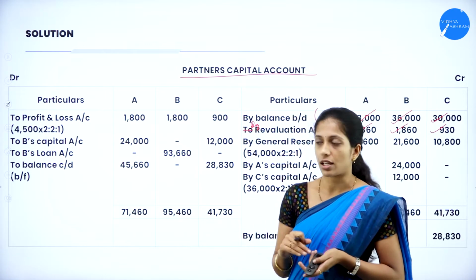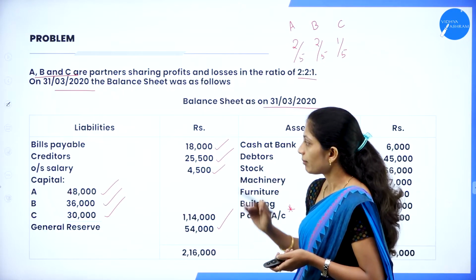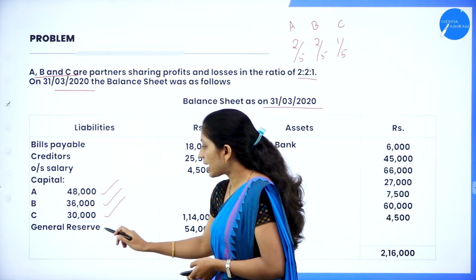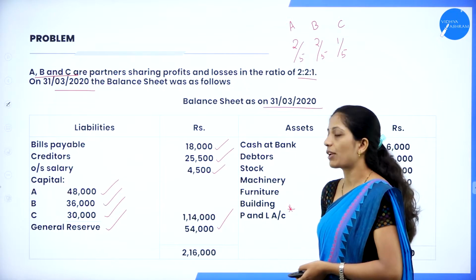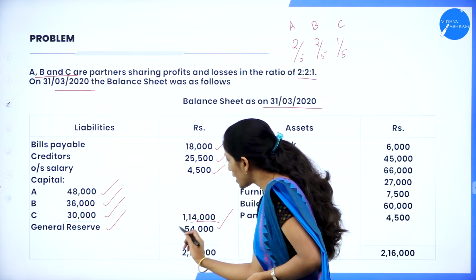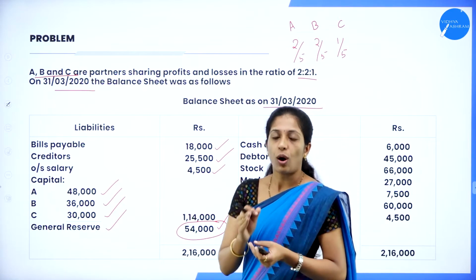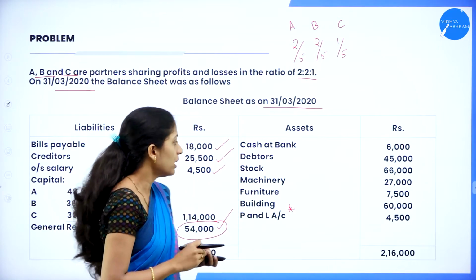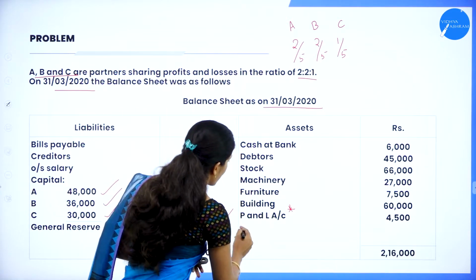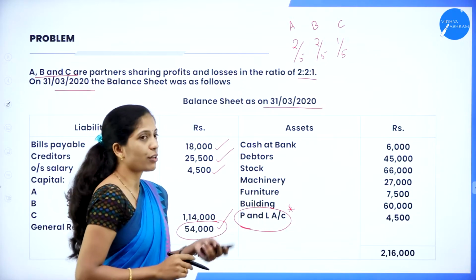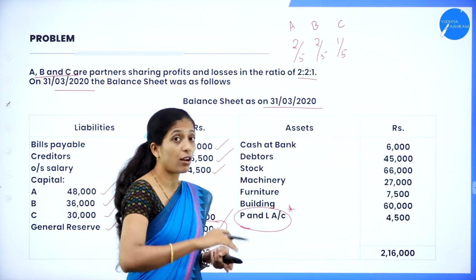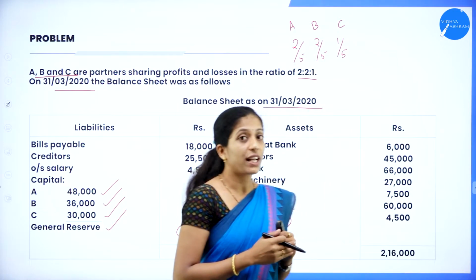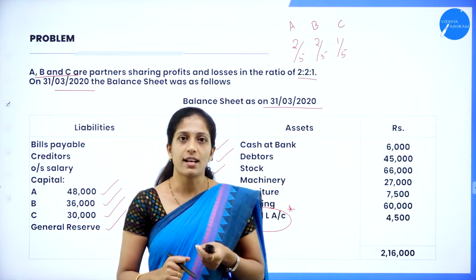Next, as usual, we'll check your balance sheet whether there is any reserve, fund as well as profit and loss account. Now go through the balance sheet. Check whether there is any reserve, fund as well as profit and loss account. Yes, in the liability side, we have general reserve of 54,000. So we have to transfer this 54,000 to all the partners including retiring partner in their old profit sharing ratio. In the same way, if you see the asset, here there is profit and loss account. That is 4,500. So we have to take this profit and loss account to the debit side of partners capital account.